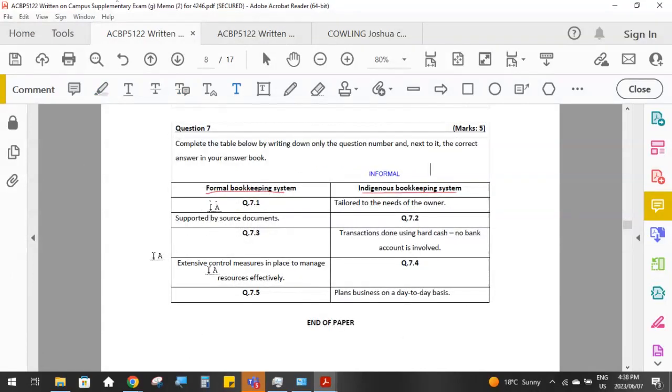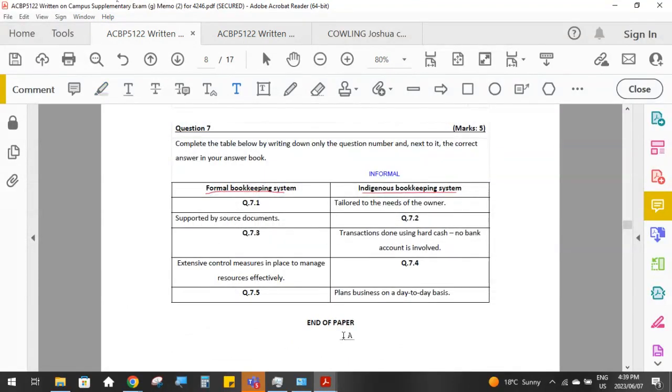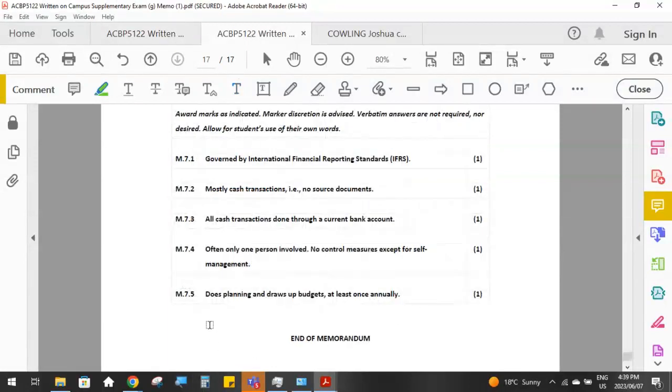7.4, a formal bookkeeping system has extensive control measures in place to manage resources effectively, whereas in an informal system, there's usually only one owner and there's no control measures excepting for self-management, or we could also call that self-control or self-discipline of that owner. And then 7.5, an informal company plans business on a day-to-day basis. They basically live from hand to mouth, whereas a formal business does planning and draws up budgets at least once a year, and they do forward planning for at least a year, sometimes 5 years into the future.